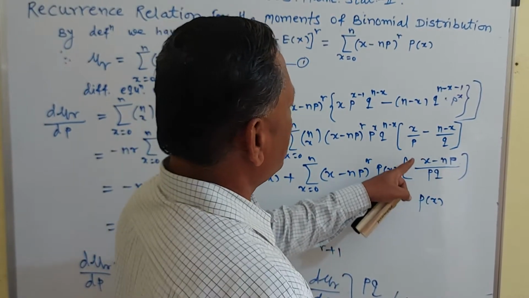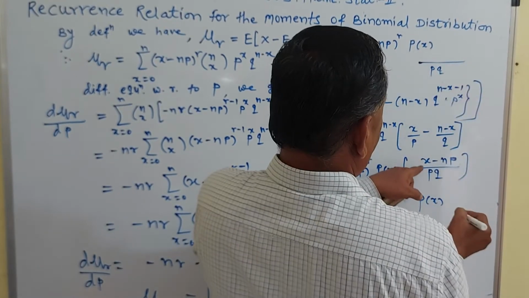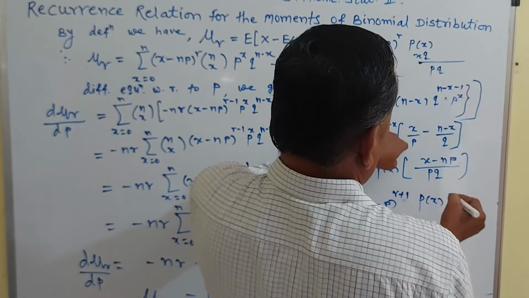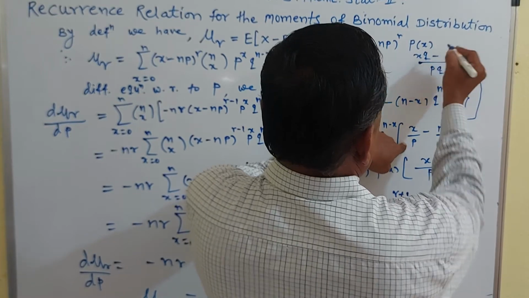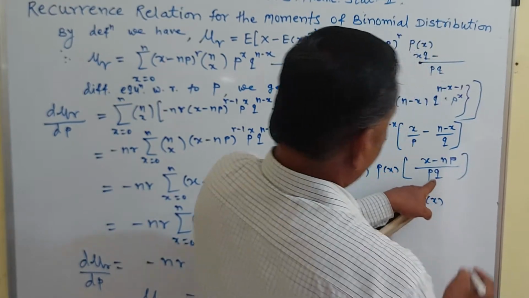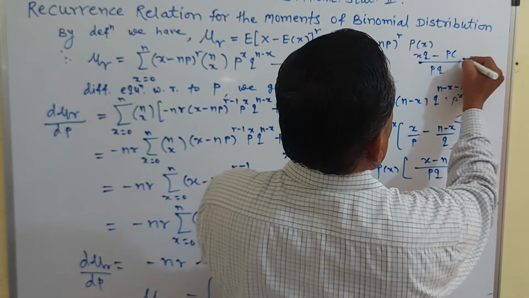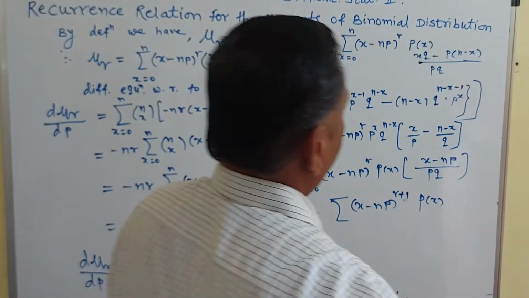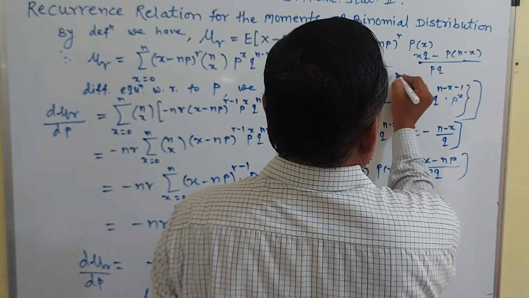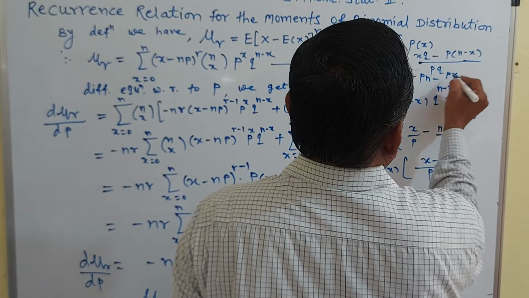If you simplify this, with LCM pq, p cancels, x into q, then minus, q cancels, p into (n minus x), which is equal to xq minus pn minus px, upon pq.